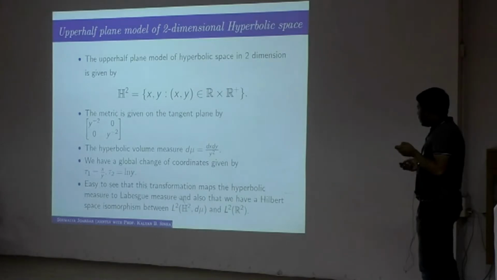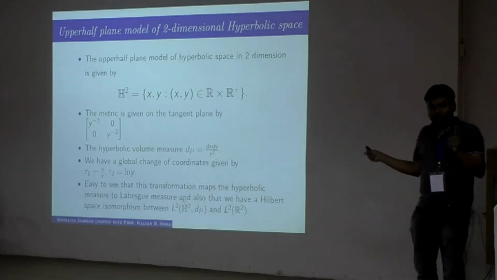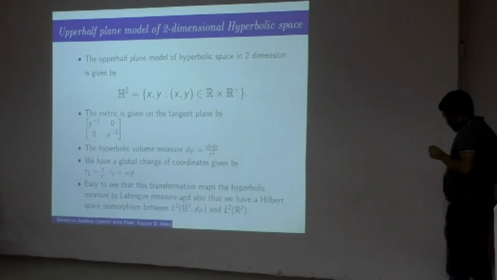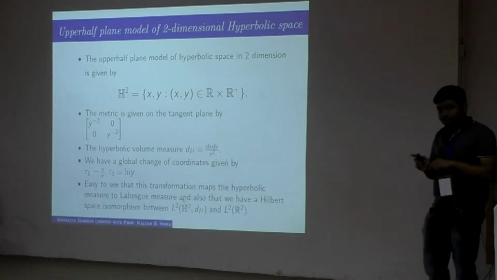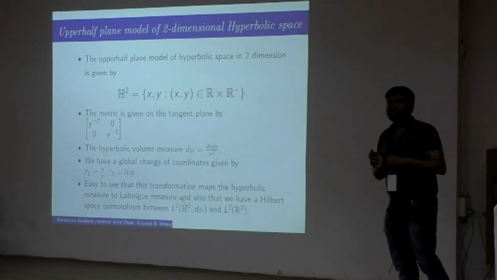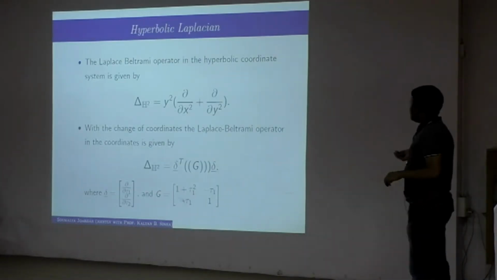But luckily, we have a global change of coordinates like x by y and log y, and we can map the whole of H2 into R2 by that change of coordinates. It turns out that if we use this change of coordinates, then we have a unitary map which maps the Hilbert space L2 of H2 with the hyperbolic volume measure to L2 of R2 with Lebesgue measure. That's a unitary map between two Hilbert spaces. So we have used that map to construct our position and momentum operators and then study the Weyl algebra.